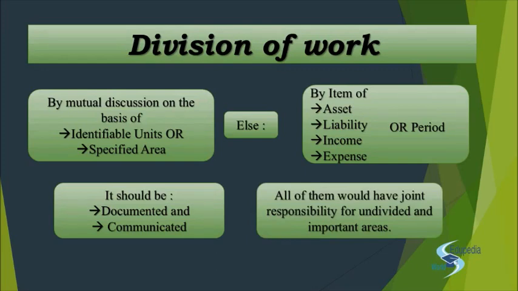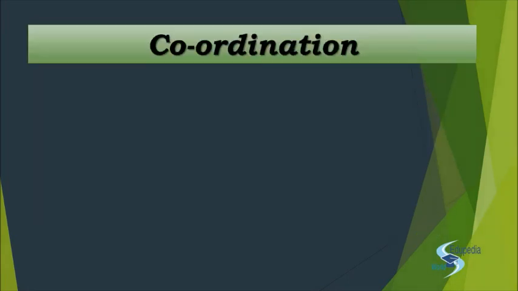If there are areas that you have not divided, right, then all the auditors will have a same common responsibility, joint responsibility for that undivided area. And then when you have divided the work appropriately, you have communicated with everything, you have everything documented, right, that you have the common responsibility area identified, then you move on with the work. And once your work has started, you will have to coordinate the work. Right? How do you coordinate the work? First coordination would require the coordination of work on the area that has the joint responsibility.